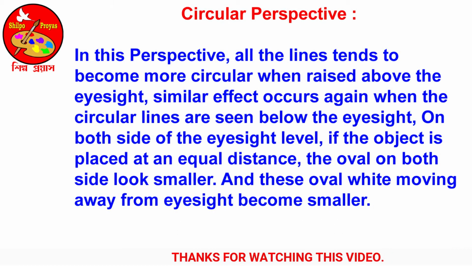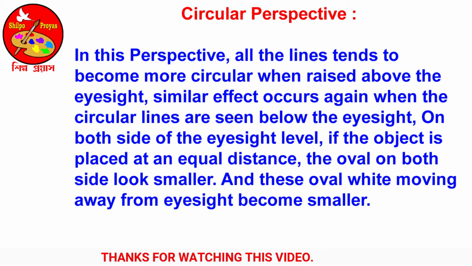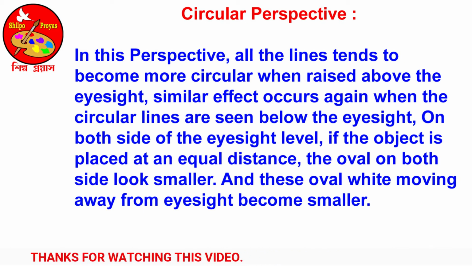Circular perspective. In this perspective, all the lines tend to become more circular when raised above the eyesight, with a similar effect across.